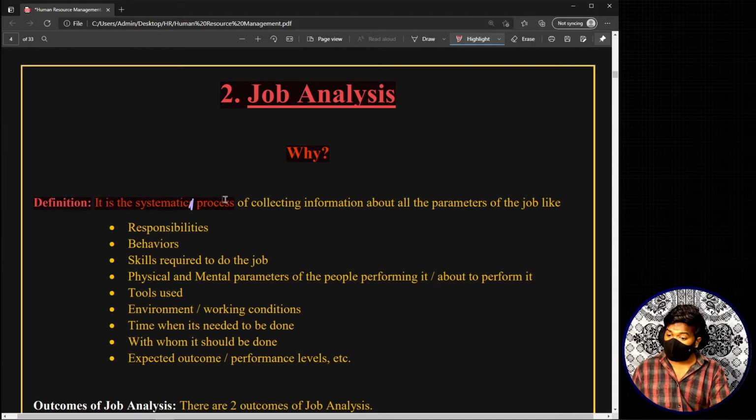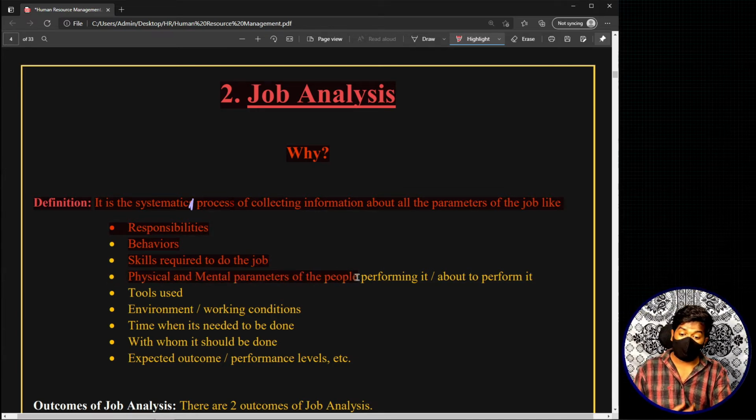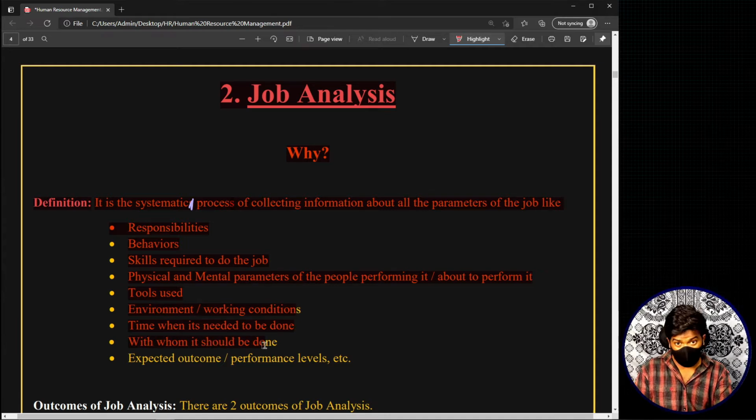It is a systematic process of collecting information about all the parameters of the job, like responsibilities, the behaviors, the skills required to do a job, the physical and mental parameters of the people performing it or about to perform it, the tools used, the environment, the working conditions, time when it needs to be done, with whom it should be done, expected outcome, performance levels, etc.